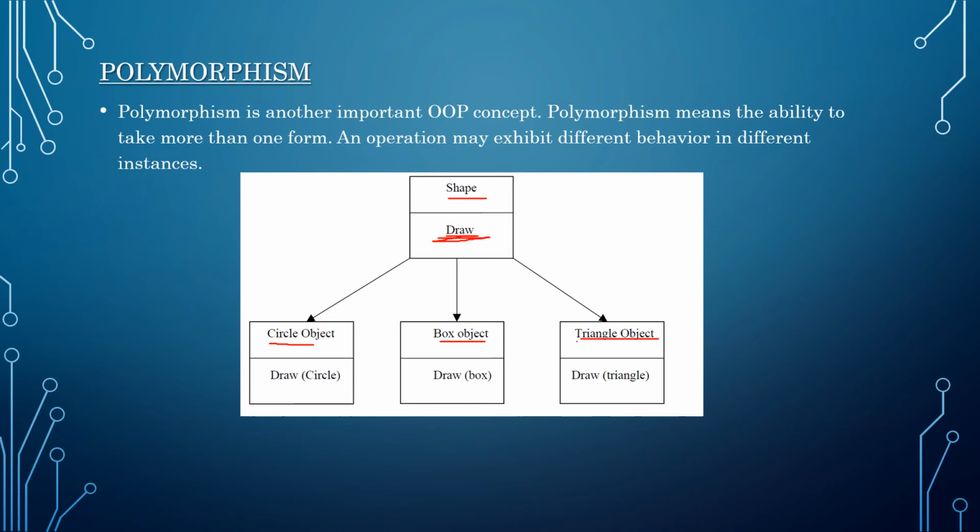So what we are trying to say is we are calling the same function named draw, but each time it is displaying a different output. Which means it is taking a different form based on the objects, or based on the input we are giving, and this is called polymorphism.